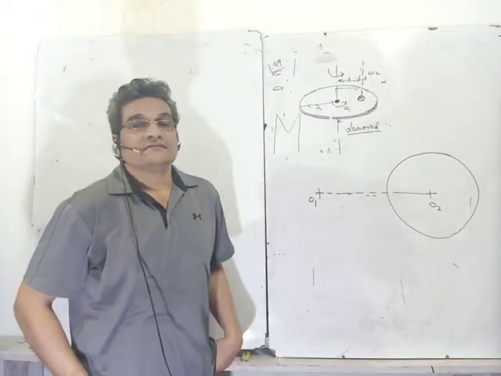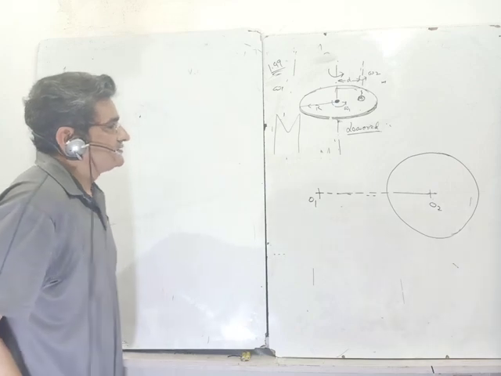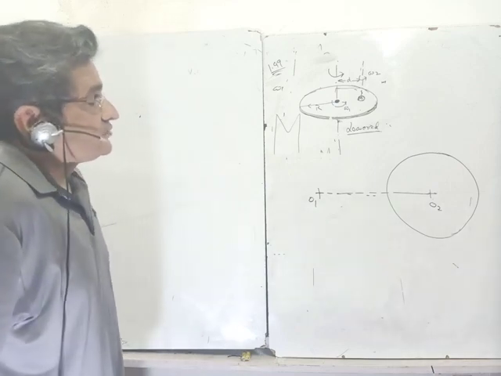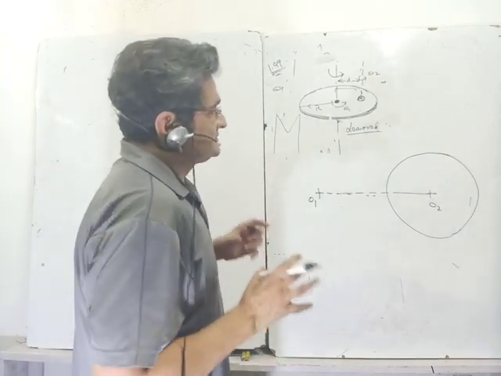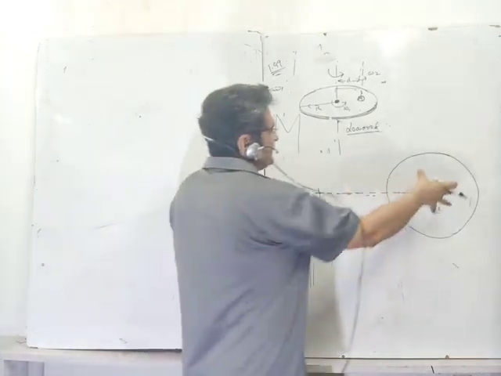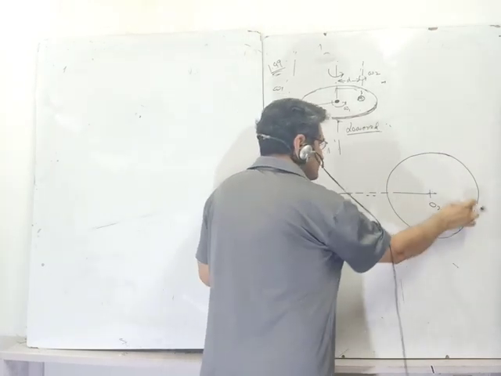I don't have a fan, unfortunately, at the moment, and no AC is here. So I will be roasted if I stretch this lecture, so I have to minimize it. So do that yourself. Let this disk have multiple protrusions on the periphery.